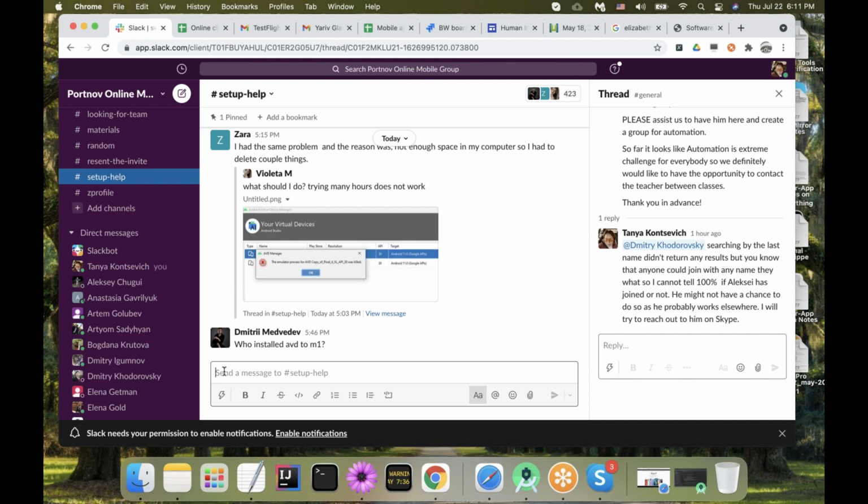Some of you solved this problem by removing a couple of things from the computer. Others had to install additional components or a different version of SDK, and it explains how to. So please, I will post it here, I promise you, and then just keep asking.